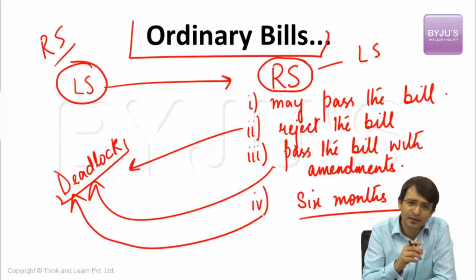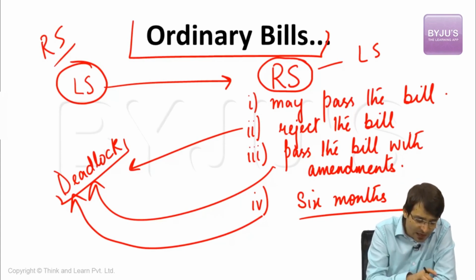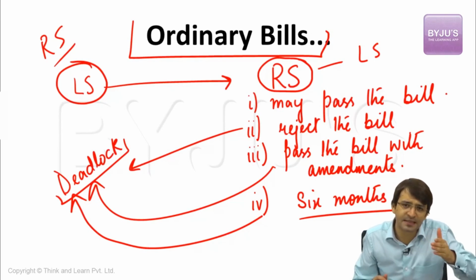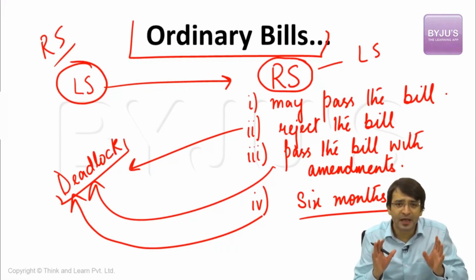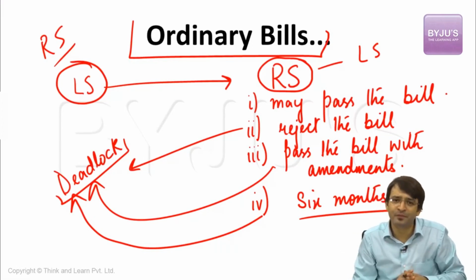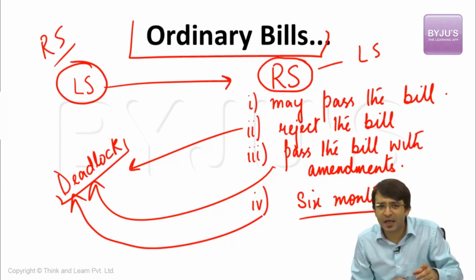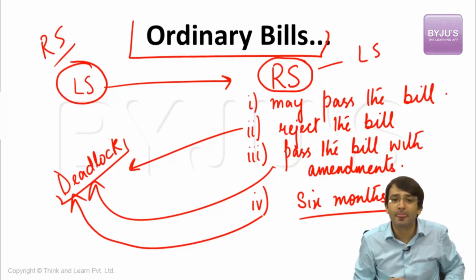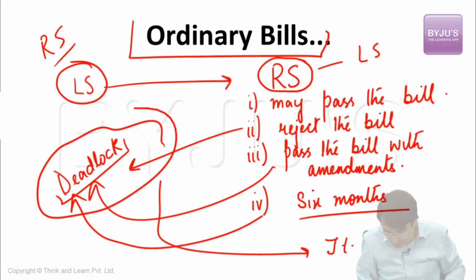For the simple argument, for the sake of simplicity, I said if the Lok Sabha is passing a bill, this bill is sent to Rajya Sabha. Now it can also be that Rajya Sabha passes a bill, and this bill is sent to Lok Sabha. If Lok Sabha passes this bill, the bill is passed. If Lok Sabha rejects this bill, there's a deadlock. If Lok Sabha does not act on this bill for 6 months, there's a deadlock. If Lok Sabha passes this bill with amendments, but these amendments are not acceptable to Rajya Sabha, there's a deadlock. And to resolve this deadlock, there is what we call the joint session of Indian Parliament.